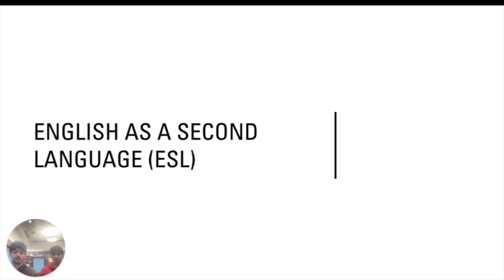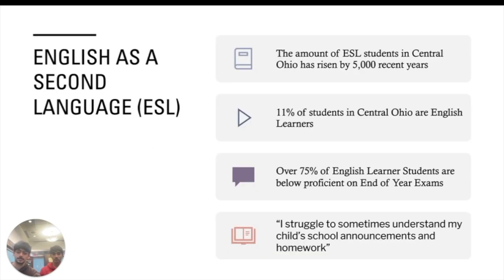The reason we chose to focus on this is because of the uprise in ESL students, where we can see in the past few years, there's an increase of 5,000 ESL students, and now 11% of the student population are ESL students. Unfortunately, these students do not perform too well, with over 75% of those ESL students scoring below proficient on the end of the year exams.